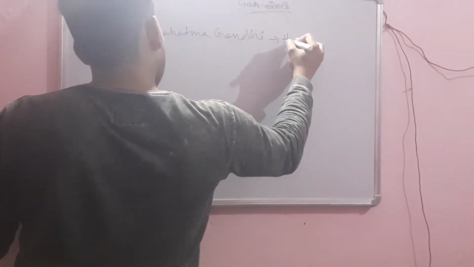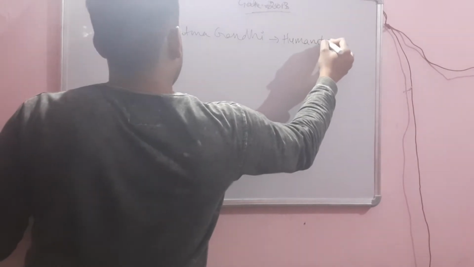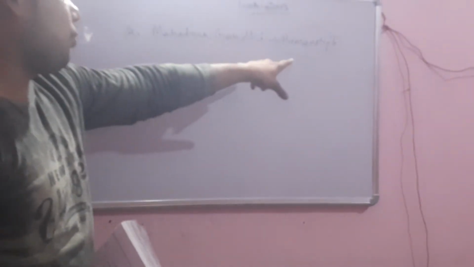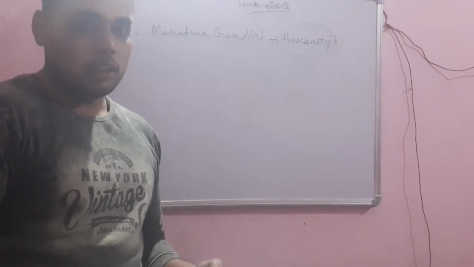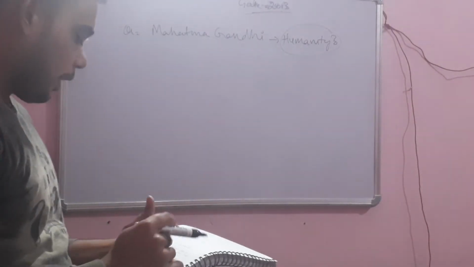When you read all four statements, the first is that he played an important role in the exit of the British from India. That was not for humanity; there is no humanity shown by this statement. The second is that he worked for humanitarian causes. That is the correct option.